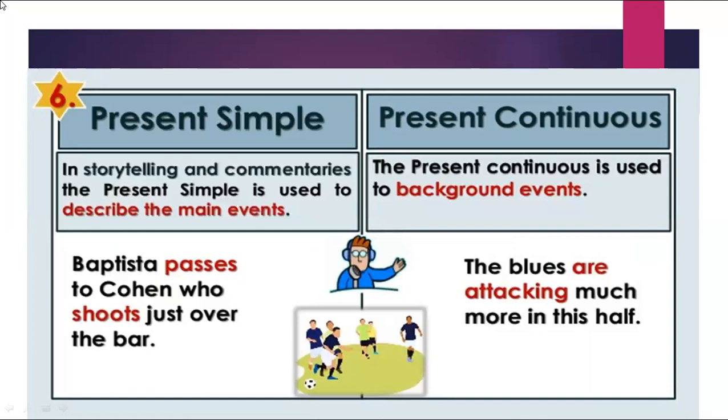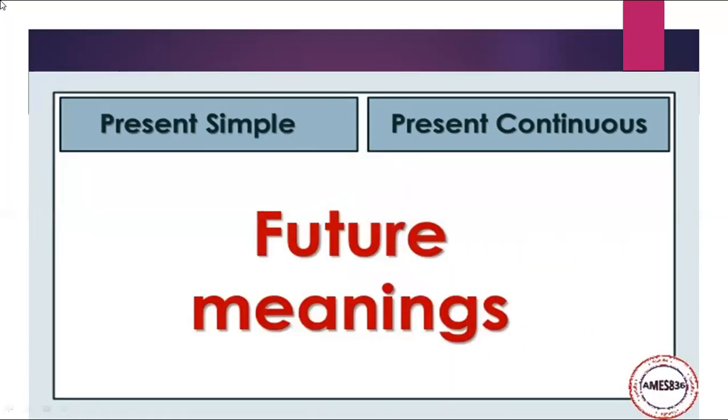Number 6: in storytelling and commentaries, the present simple is used to describe the main events. When I say, Baptista passes to Cohen, who shoots just over the bar. But present continuous is used for background events. The Blues are attacking much more in this half.